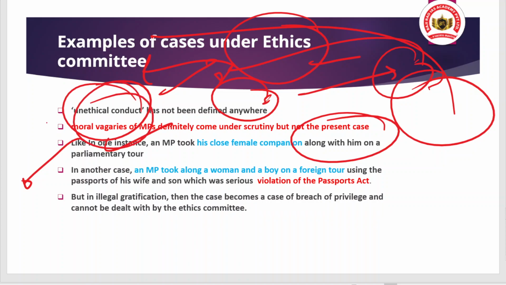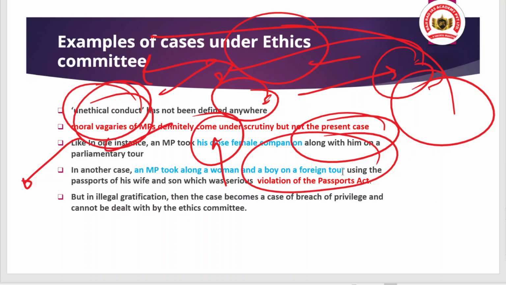And in another case, an MP took along a woman and a boy on a foreign tour using the passport of his wife and son. That is also a case that will be dealt with under the ethics committee. And this was a serious violation of the Passport Act. How can a person do this, using the passport of his wife and son?